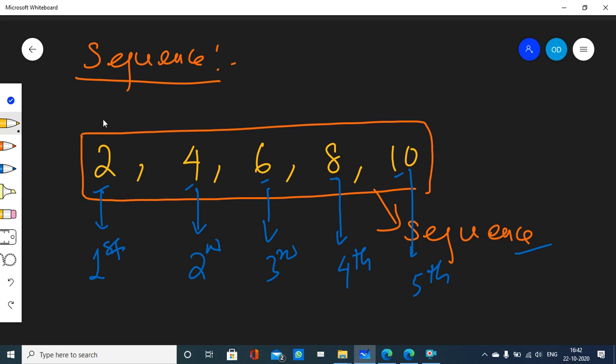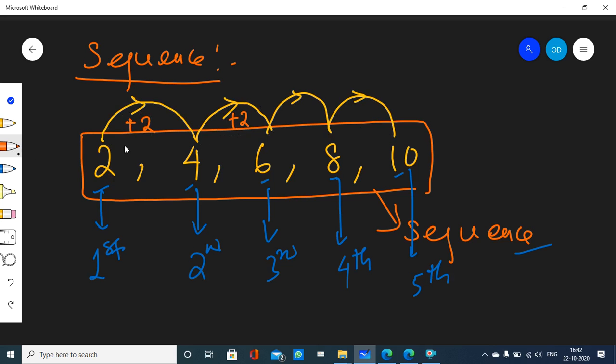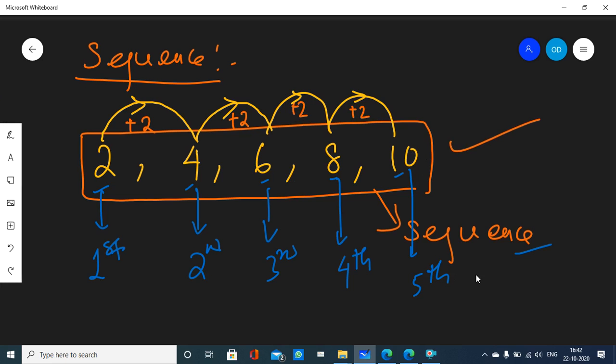Well, here, while going from one term to the next term, I am actually following a rule here. I am actually adding 2 to one term to get to the next term. 2 plus 2, 4, 4 plus 2, 6, 6 plus 2, 8, 8 plus 2, 10. So here I am following a rule, they are not at random. There is a rule. So we will call it a sequence.